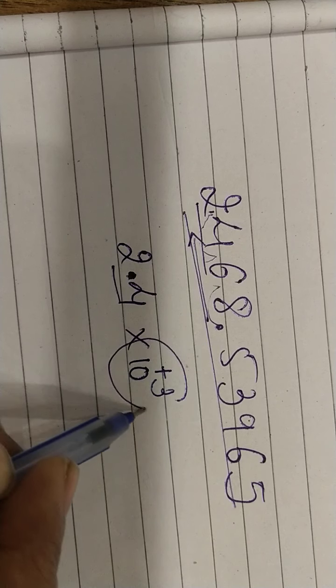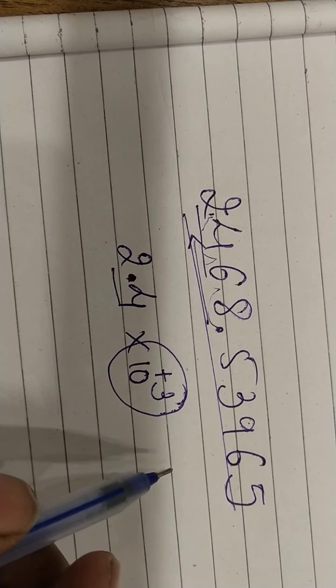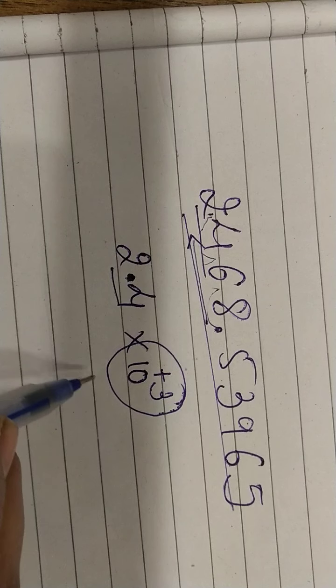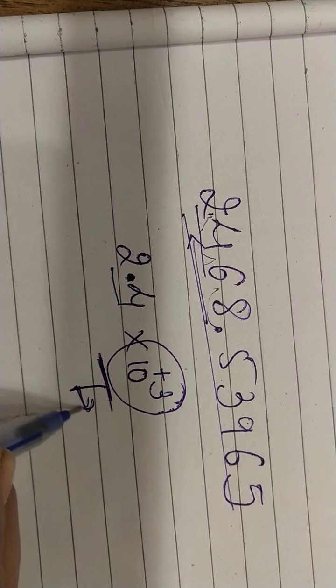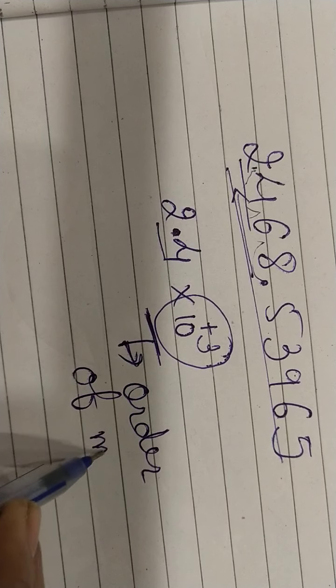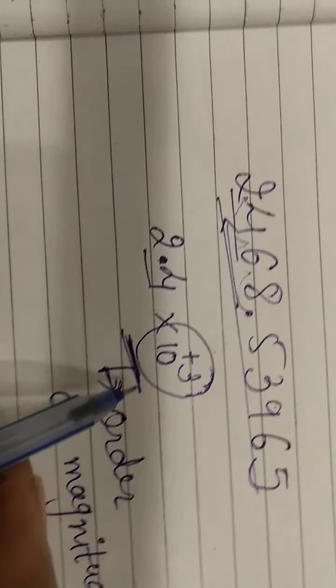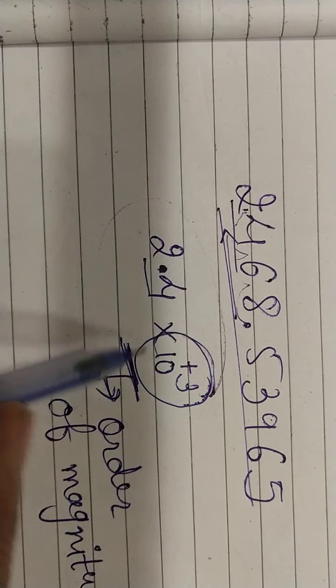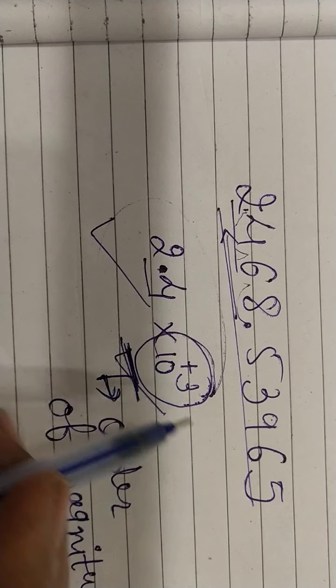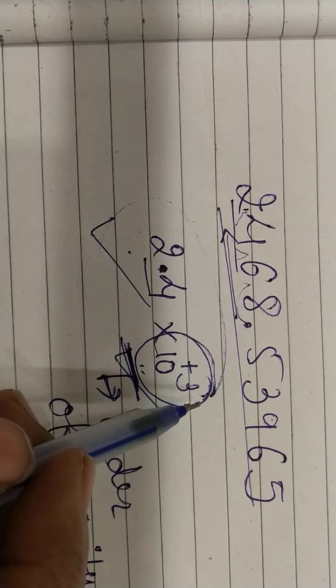So 2.4 into 10 raised to 3 is the scientific representation, right? The power of 10 is known as the order of magnitude. Now this number is made up of two different numbers: one is a decimal number, another is the power of 10.